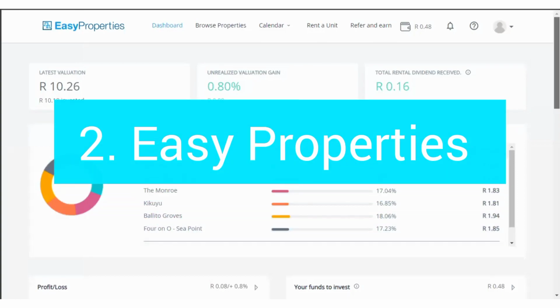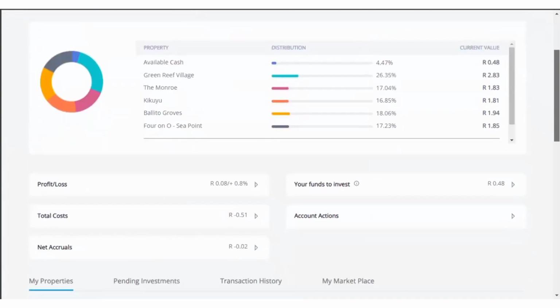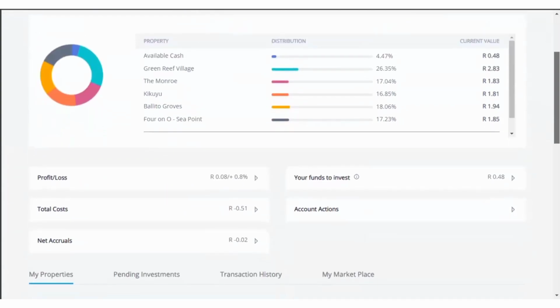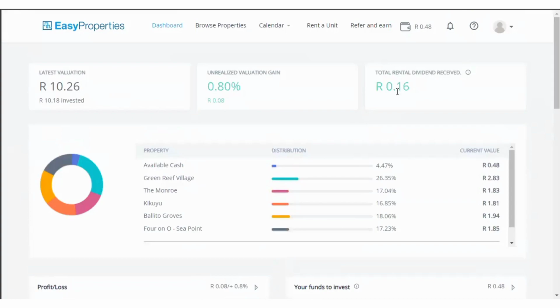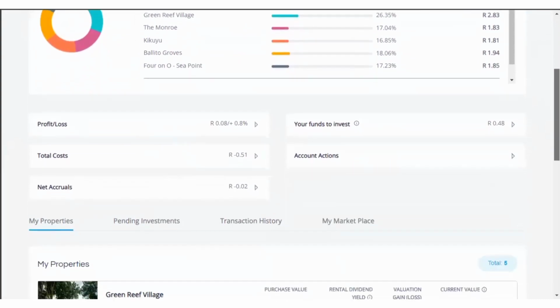This is one I'm sure that a lot of people know, and Easy Properties is very simple. All it is, is the Easy Properties team. They look for properties. So some property developers will submit a property to Easy Properties, or the team will look for properties, and then they'll list the properties on the platform.